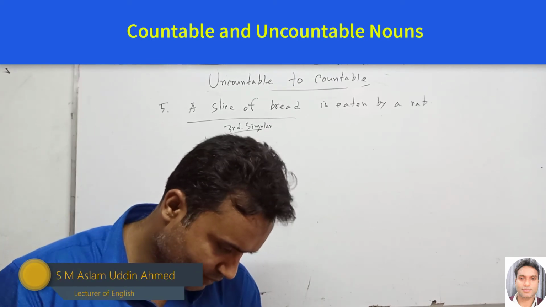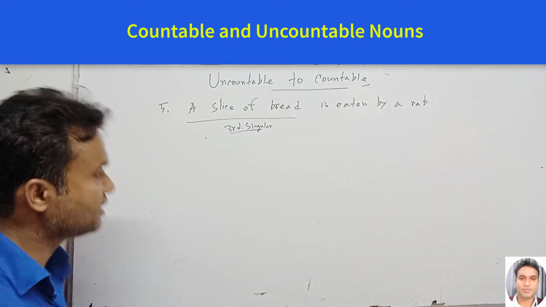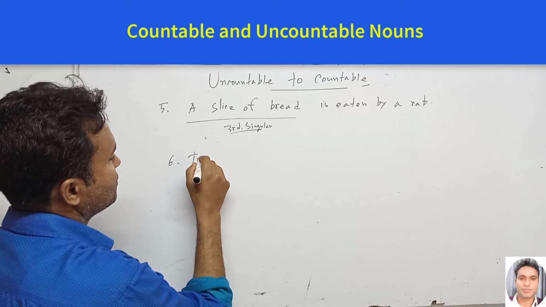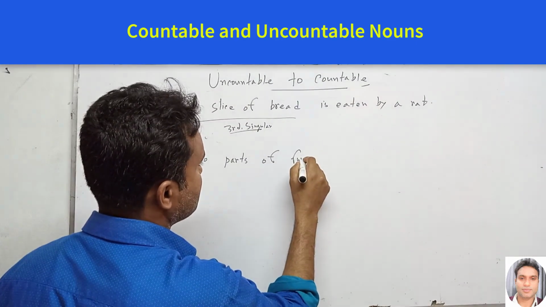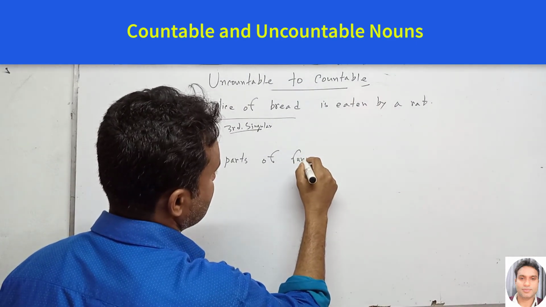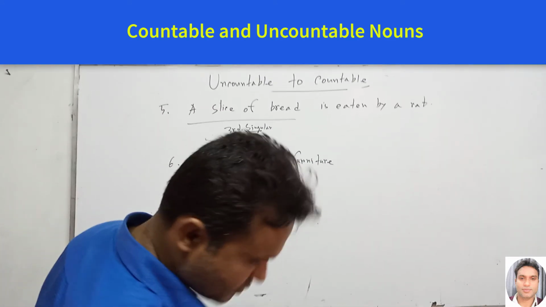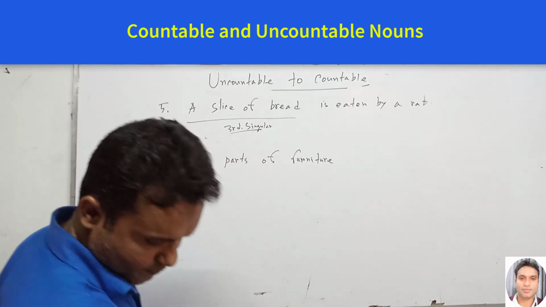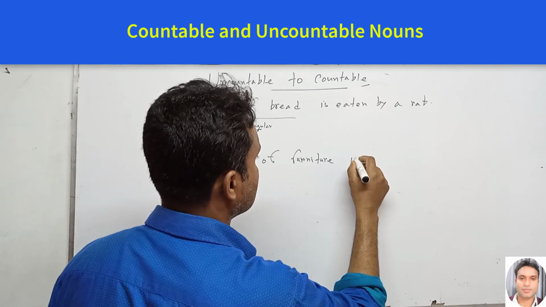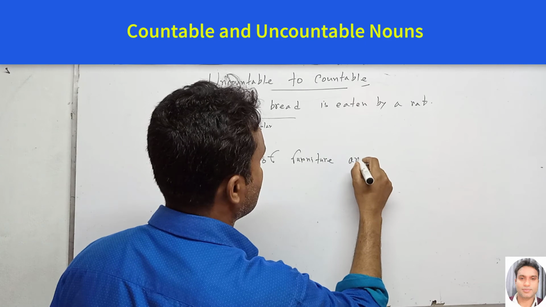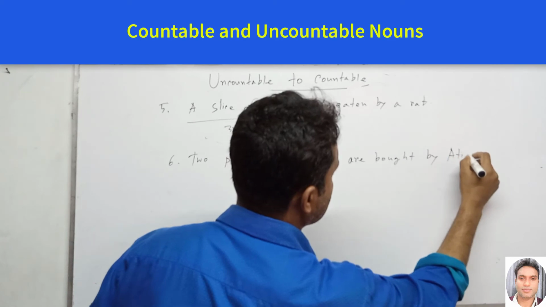Next one, furniture. Generally furniture is an uncountable noun, but we can say that two parts of furniture are bought by Atia.